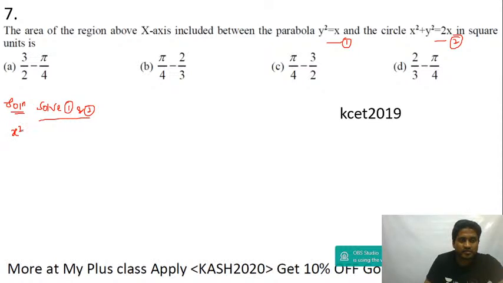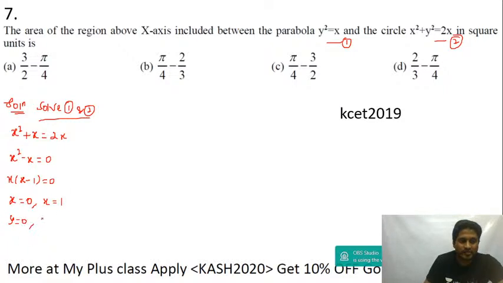So you get x, since y square is equal to x, x square plus x is equal to 2x. So x square minus x is equal to 0. Take x common, you get x into x minus 1 equal to 0. So I get x is equal to 0 and x is equal to 1. If x is equal to 0, then y equal to 0.